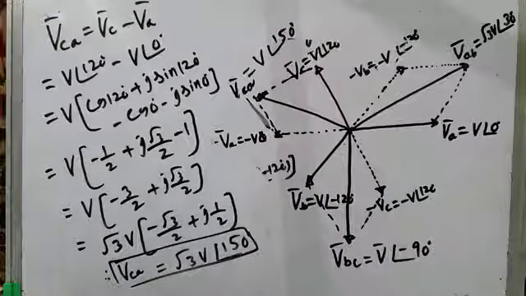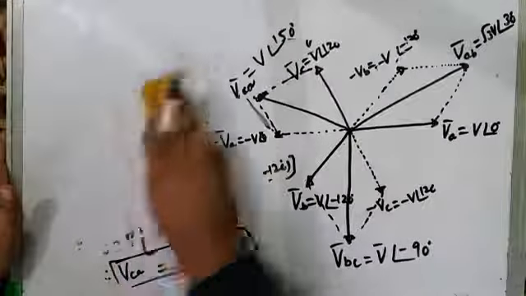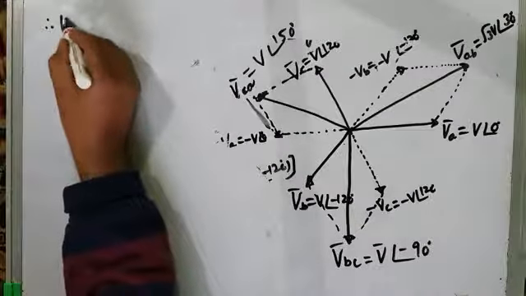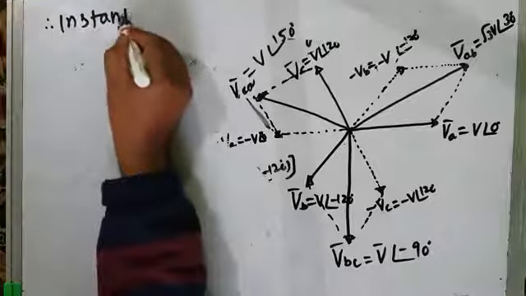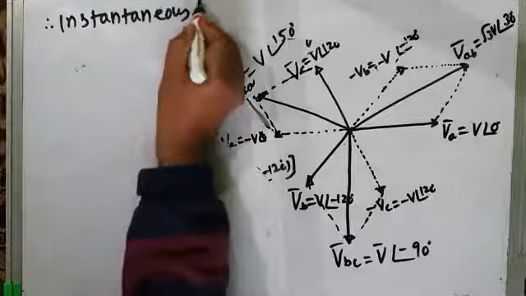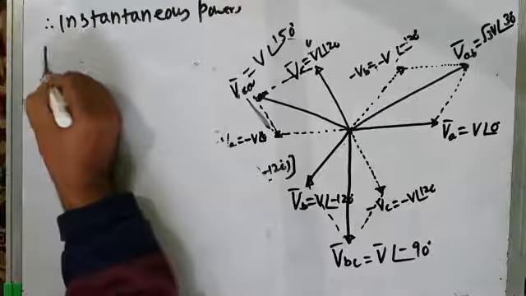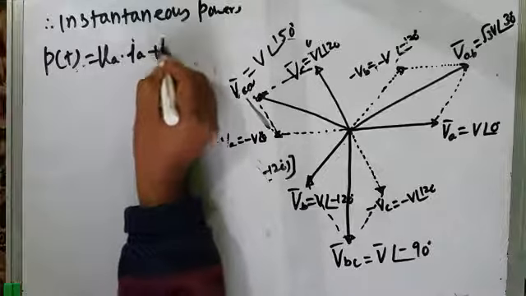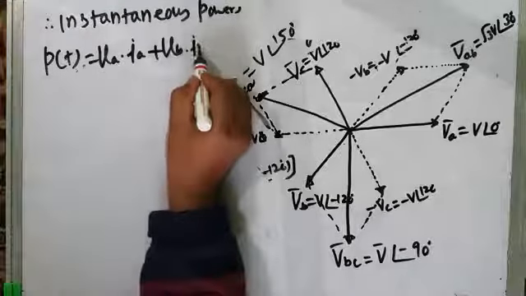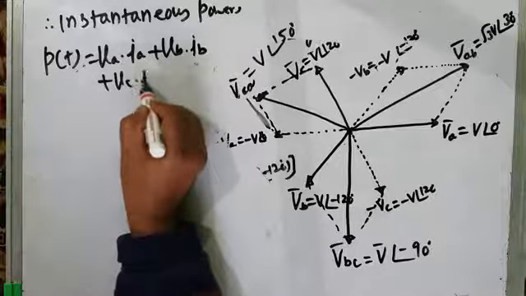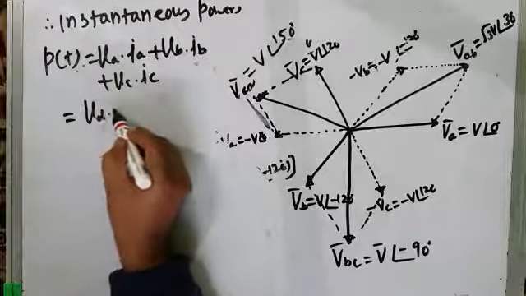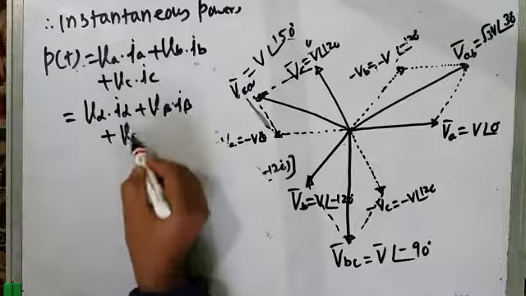So all the phase voltages and all the line voltages are known to you. So therefore if you find the instantaneous power, it is given by PT, that is simply given by VA IA plus, phase quantities VB IB plus VC IC, and in terms of this coordinate transformation, it is V alpha I alpha plus V beta I beta plus V naught I naught.